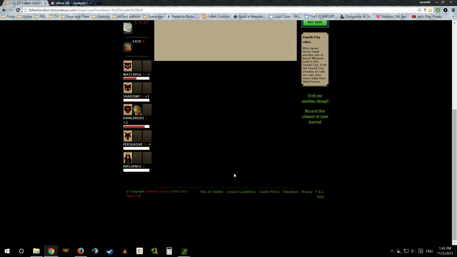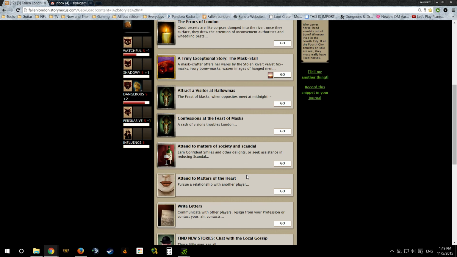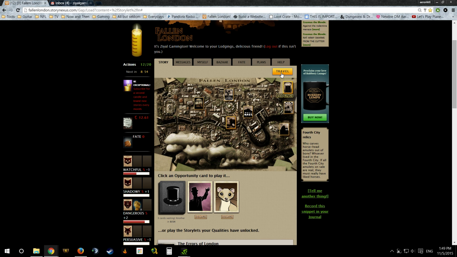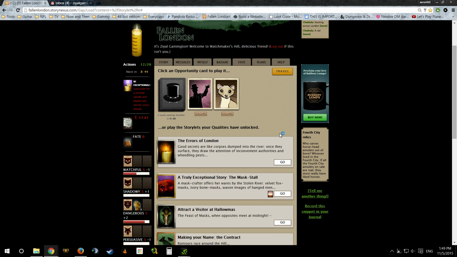Well, let's find out. To find out, we're going to have to leave our house, so we have to leave this area. We're going to hit the travel button up here towards the top tabs, and look at all these places we can go. Watchmaker's Hill is where all the bad boys hang out to try to beat up others, so let's go there.